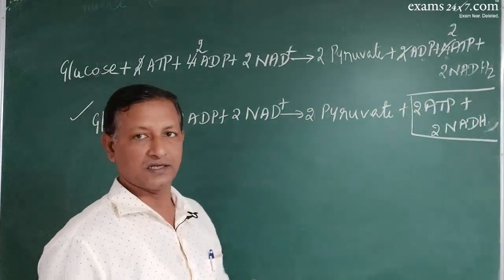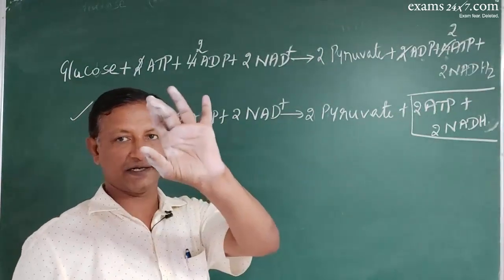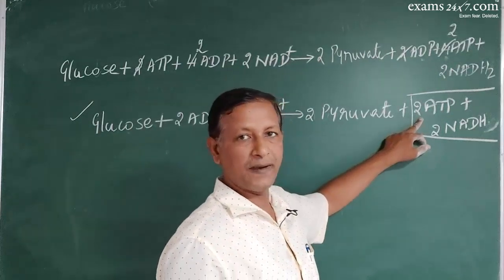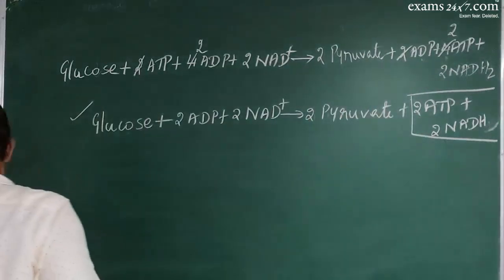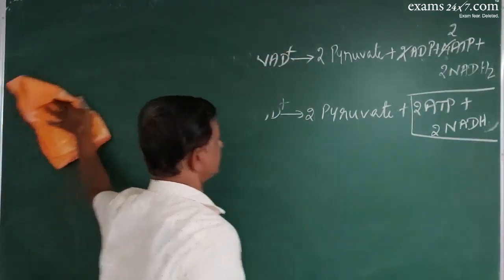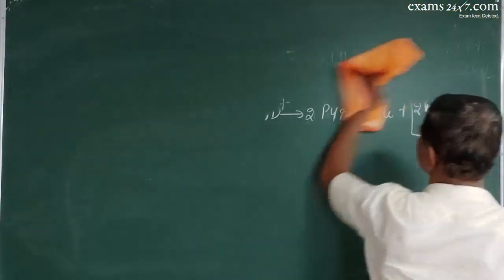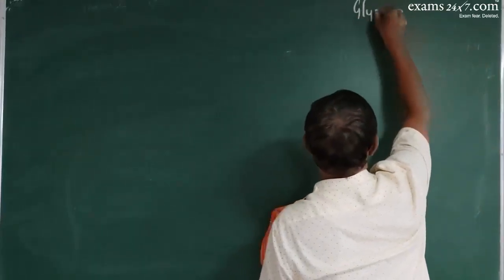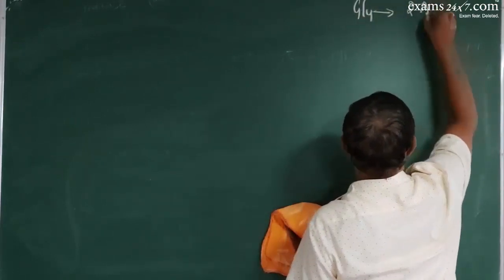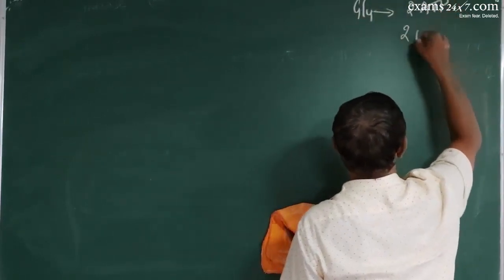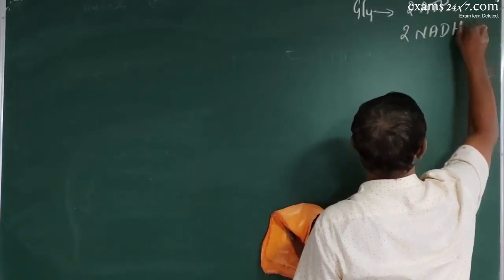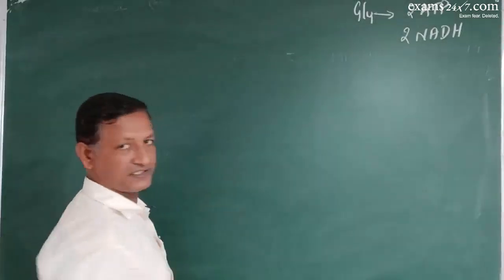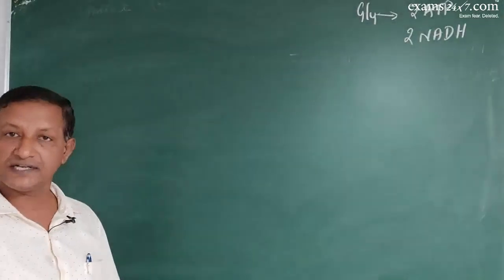Hence, on one side you should have a consolidated income balance sheet. This is one. So balance sheet. Hope you are clear. Now let me write the balance sheet here. Glycolysis will produce 2 molecules of ATPs and 2 molecules of NADH2 or NADH. So let it be there at one corner. It's a balance sheet. Is that okay?